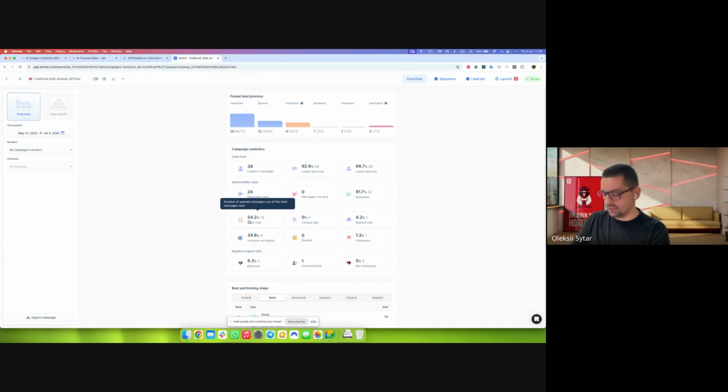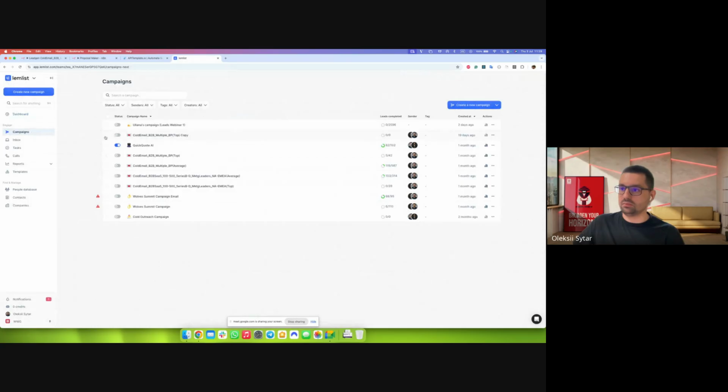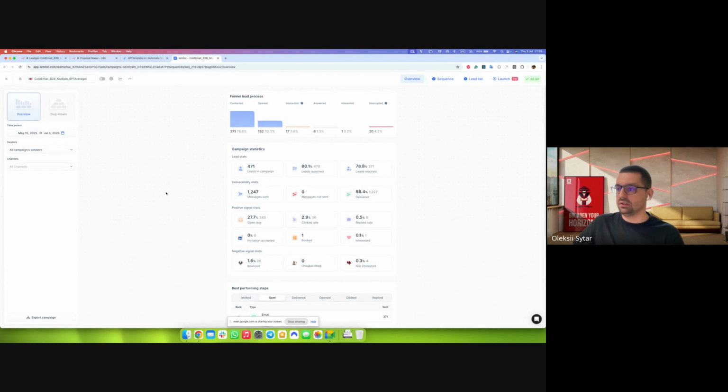I understand there may be spam filters opening and so on. But show me who can build cold outreach where you can have an open rate of 54%. In my opinion, it's really good results. You can see the number of leads in the campaigns. This is another campaign which was running a bit less time, but again, an open rate of almost 30%.